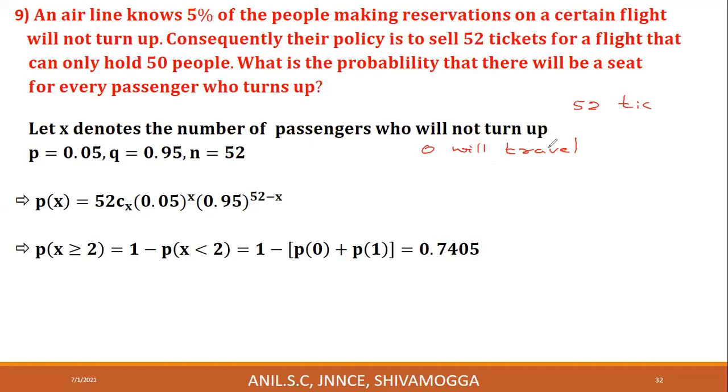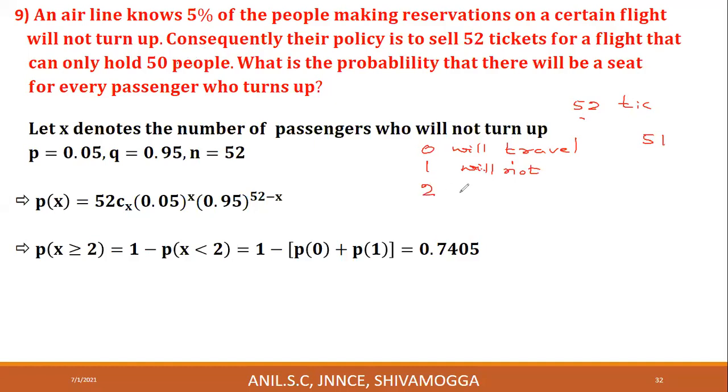No. 52 tickets, but there are only 50 seats. Therefore, 2 people will not get a seat. Suppose 1 passenger will not travel. Then there will be 51 passengers for 50 seats, so everyone will not get a seat.